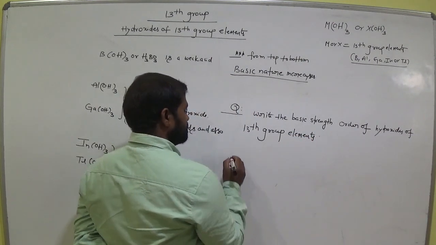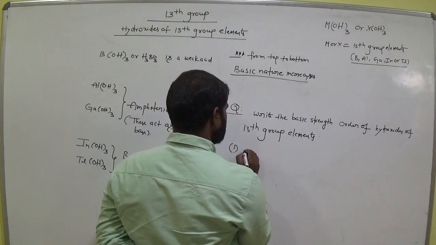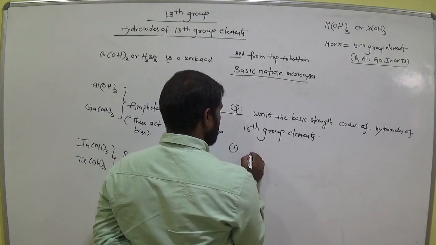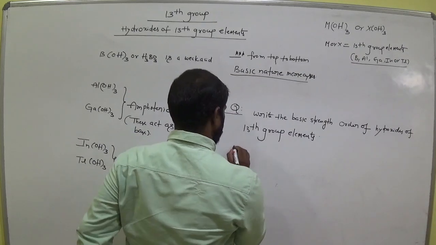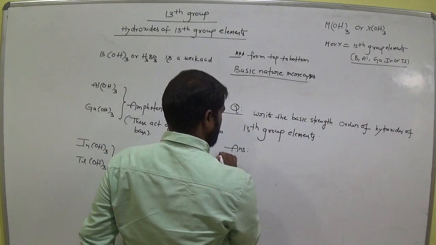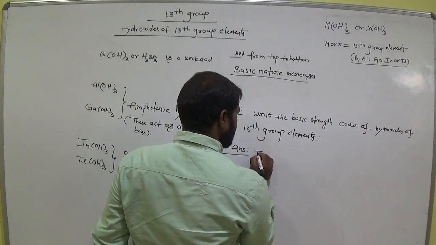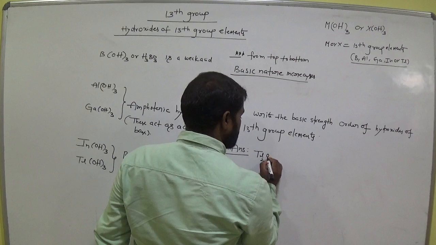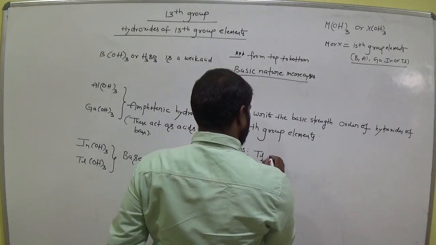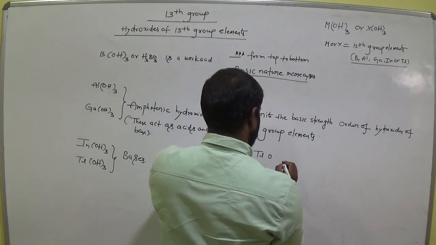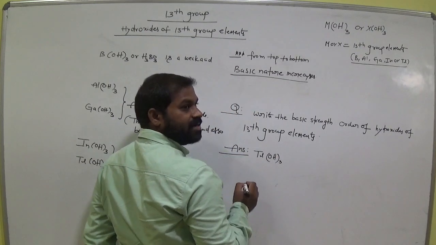So now which one is correct one? That means order of basic strength. So which one has highest basic strength? Thallium hydroxide. Thallium hydroxide, am I right?